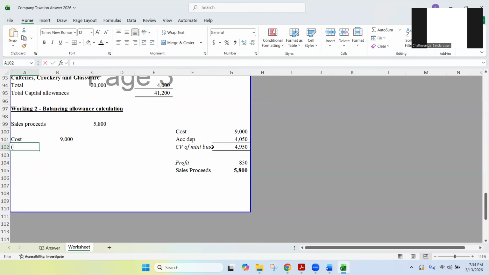At the time of disposal, what was the accumulated balancing allowance? That means so far how much they have deducted for capital allowances throughout the period. So accumulated balancing allowance. So accumulated capital allowances actually. We'll write that.